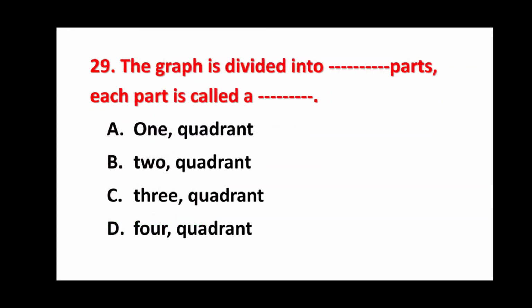The graph is divided into dash dash parts. Each part is called dash dash. The right option is D. The graph is divided into 4 parts. Each part is called quadrant.